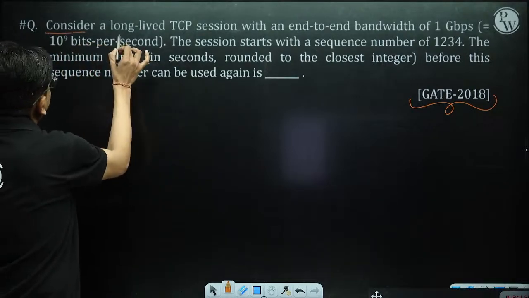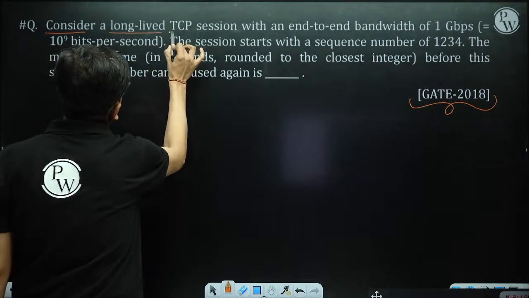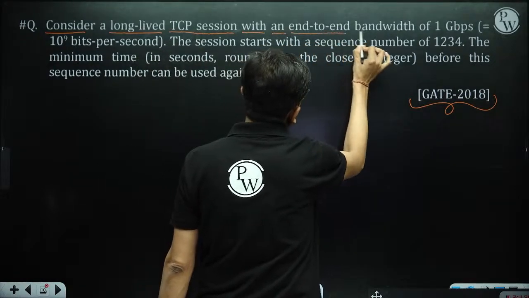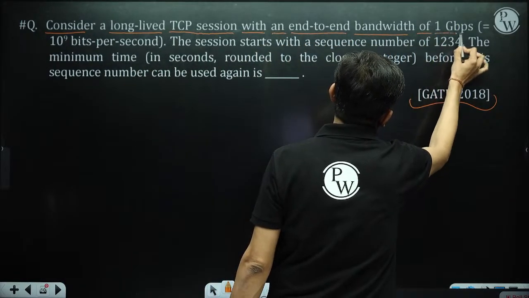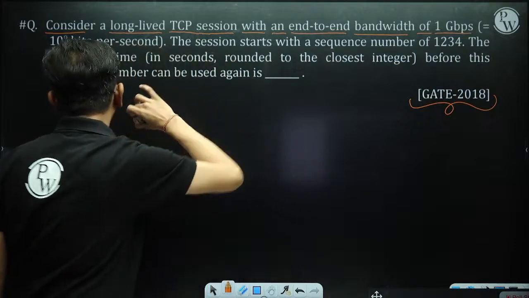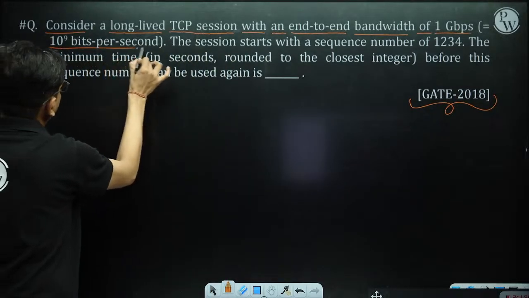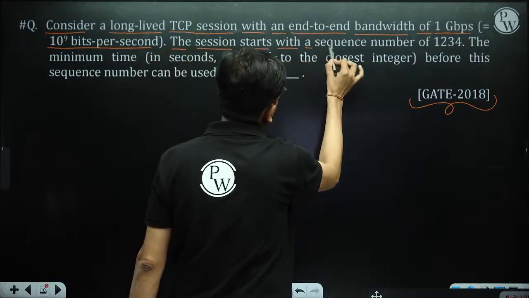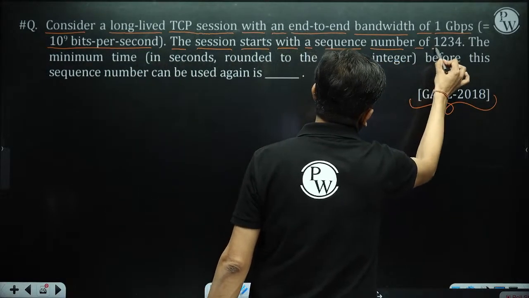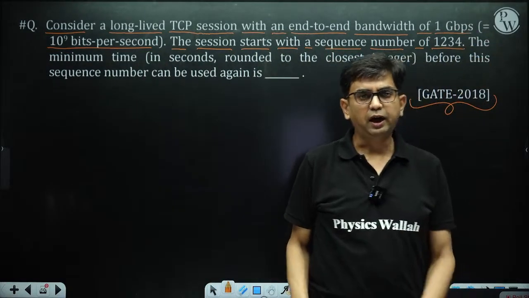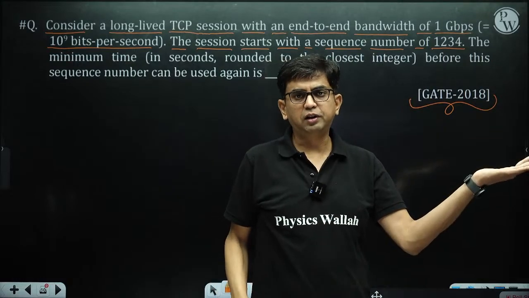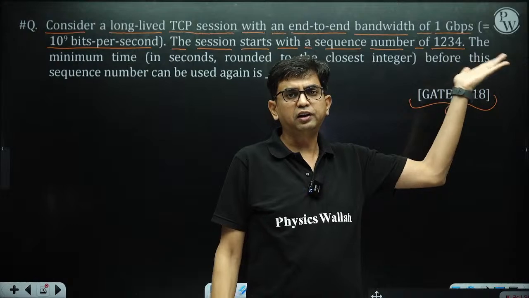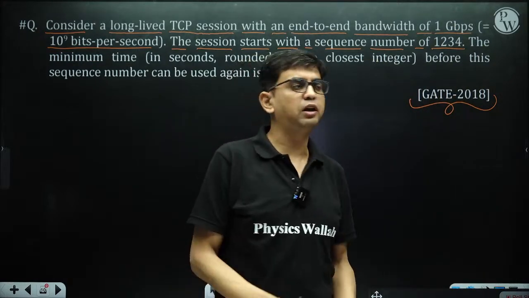Consider a long-lived TCP session with an end-to-end bandwidth of 1 Gbps, that is 10 to the power 9 bits per second. The session starts with a sequence number of 1234. I told you that the starting sequence number is not 0, it's a random sequence number, that value is x. The value of x is given as 1234. Starting sequence number is 1234.